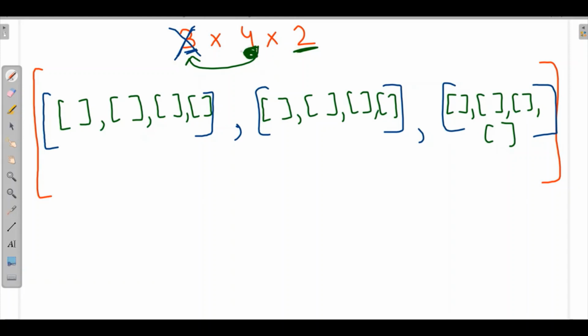So here I'll write 1, 2, 3, 4, 5, 6, 7, 8, 9, 10, 11, 12, 13, 14. Similarly, here we will write for every element 17, 18, 19, 20, 21, 22, 23, 24.